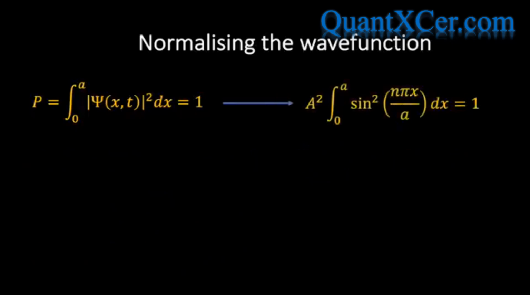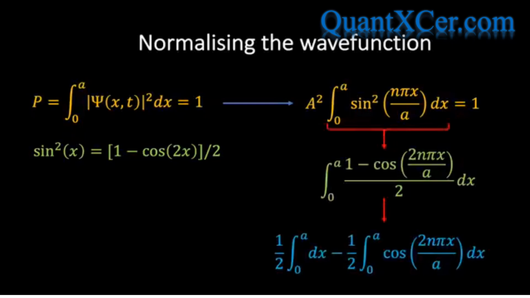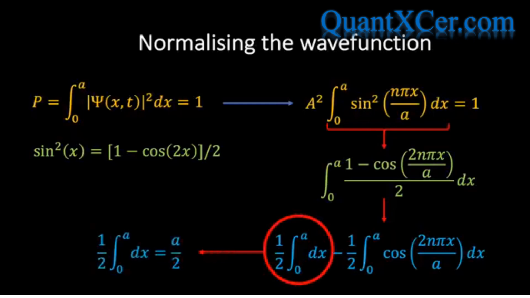In order to evaluate this integral, we use the trigonometric identity sine squared of x equals 1 minus cos of 2x all divided by 2, and this allows us to rewrite the integrand in terms of cosine as follows. If we then write this as two separate terms, we find the following blue expression. The first term can be integrated immediately, in which case we find the following simple result. But what about the second term?